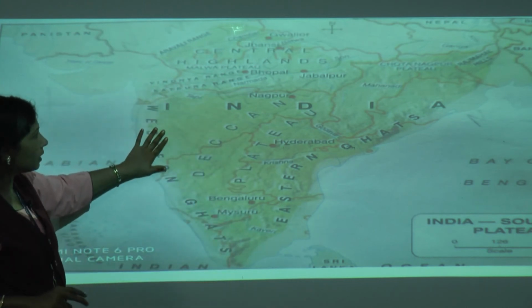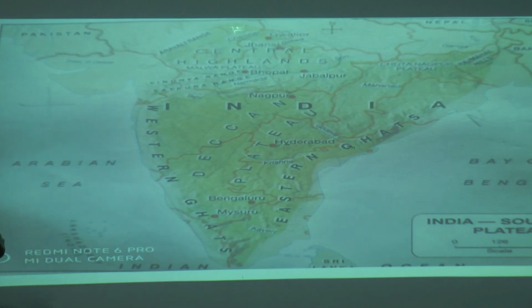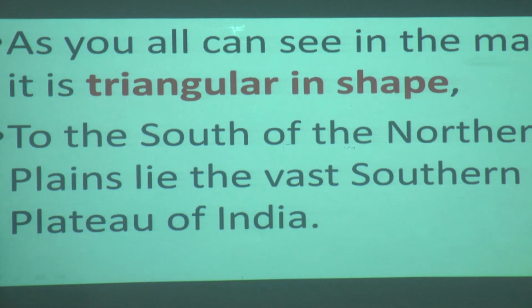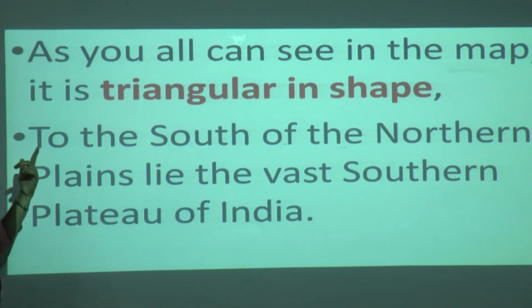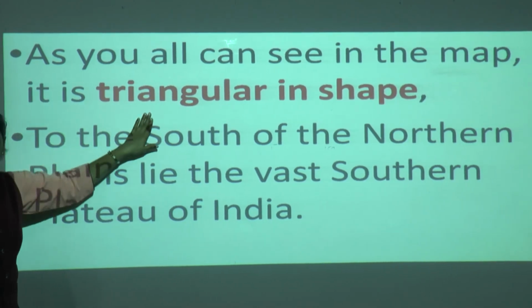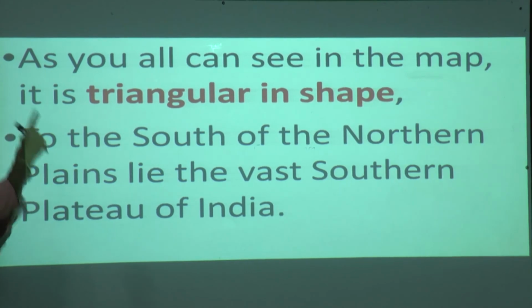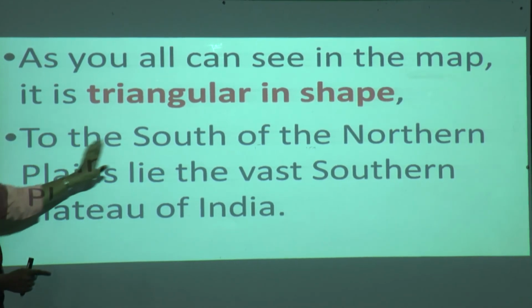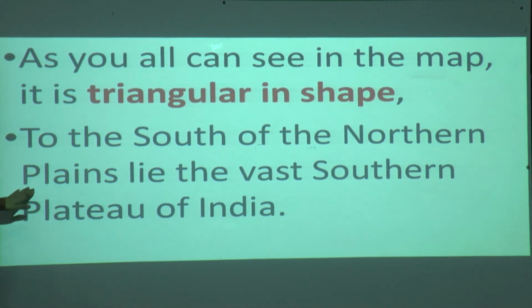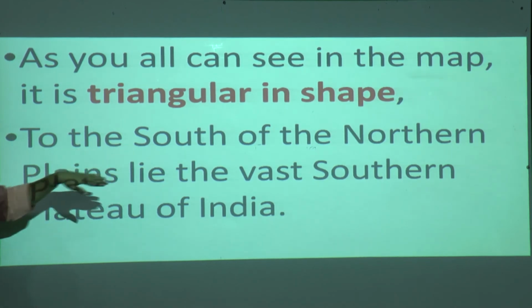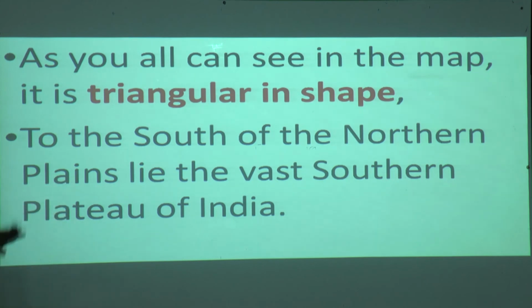And what is there here? Step by step I am going to explain. As you are seeing in the map, it is in a triangular shape. To the south of the northern plains lies the vast southern plateau of India.